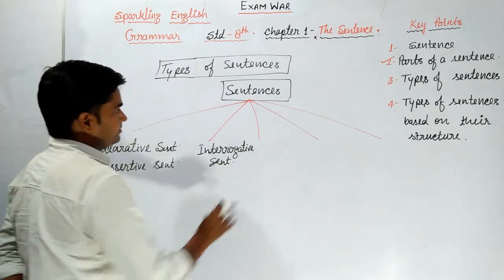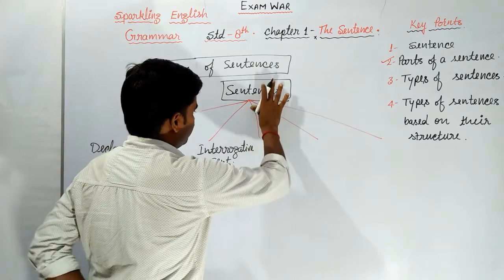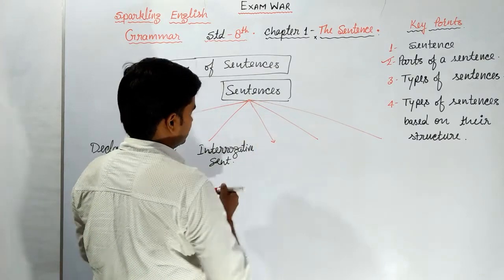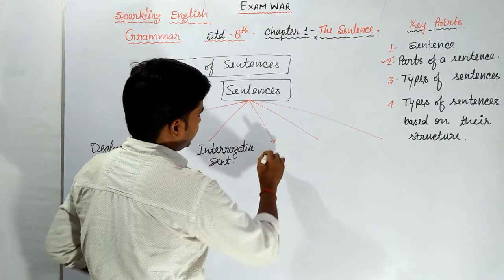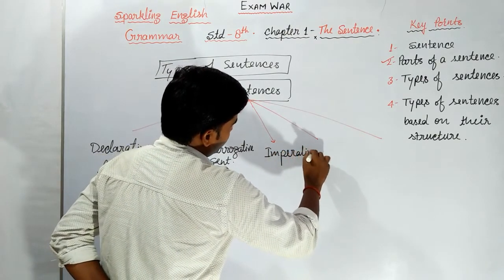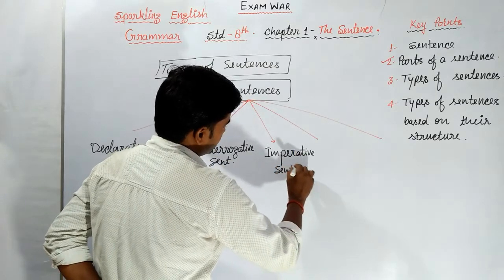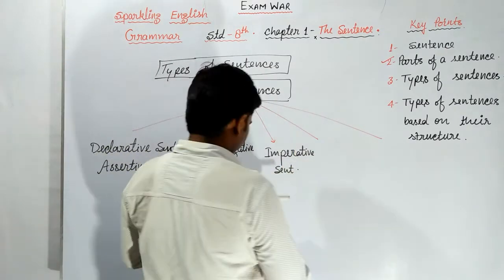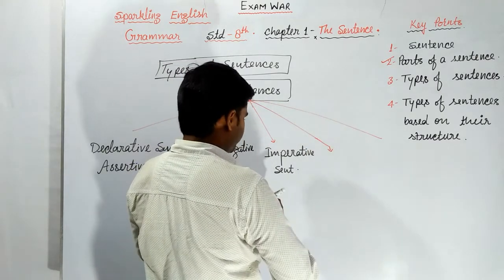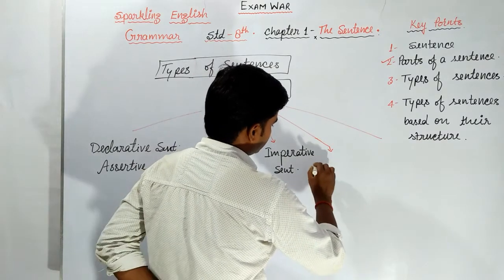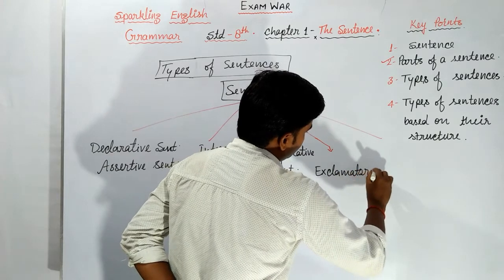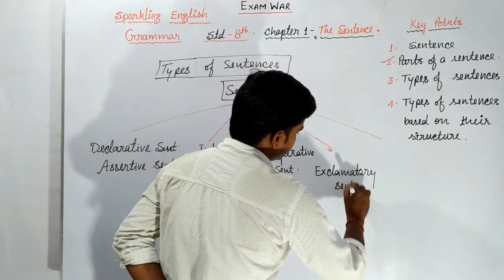And third one, imperative sentences. And fourth type, exclamatory sentences.